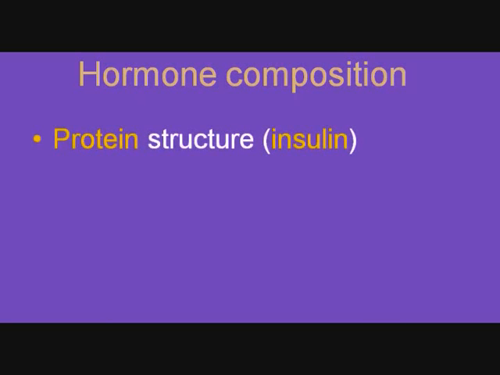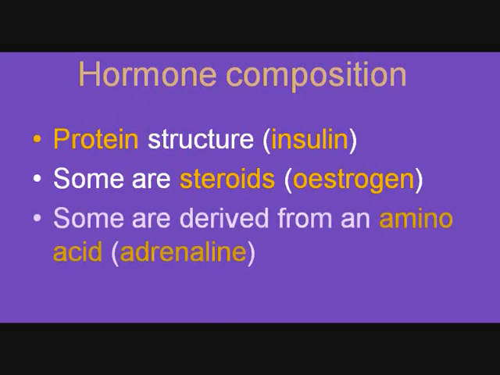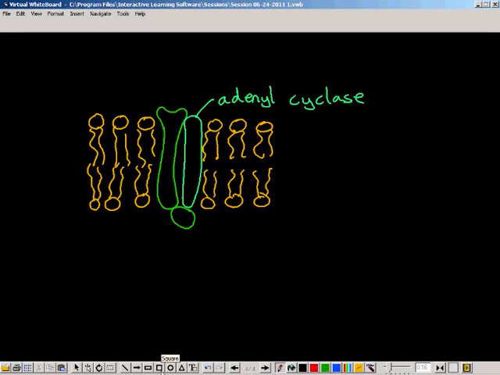What are they made of? Most hormones are made of protein. Some of them actually are steroids, which are lipid-based hormones such as estrogen, and some are derived from an amino acid. We're going to look at a model now of how a protein hormone might work.